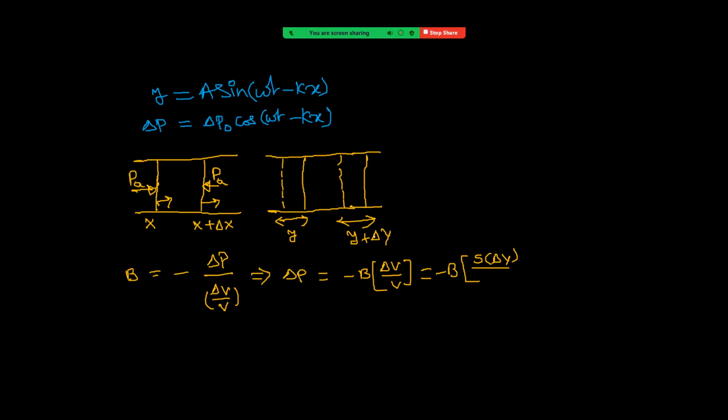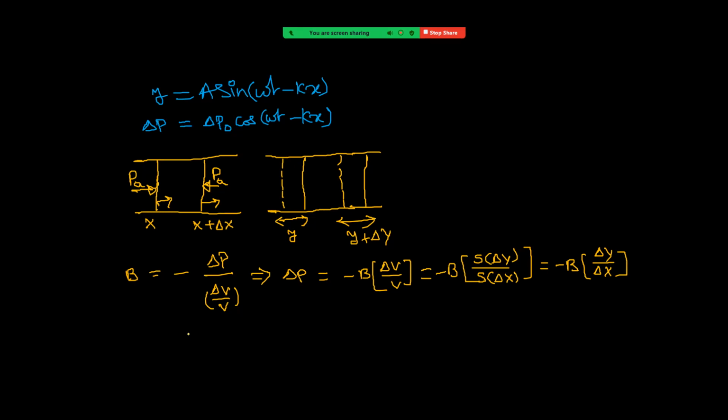It is S into delta y, right? I hope you are getting it. Right. Coming to initial volume. Initial volume, S into initial length equal to delta x. Okay. So now this will be minus B into delta y by delta x.